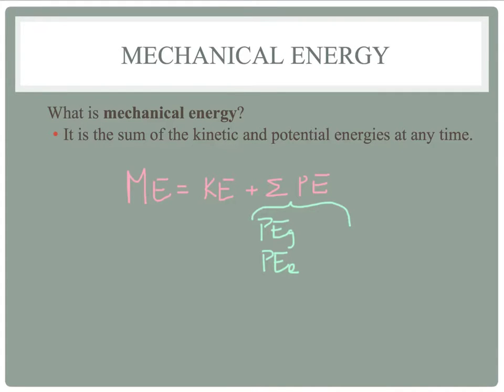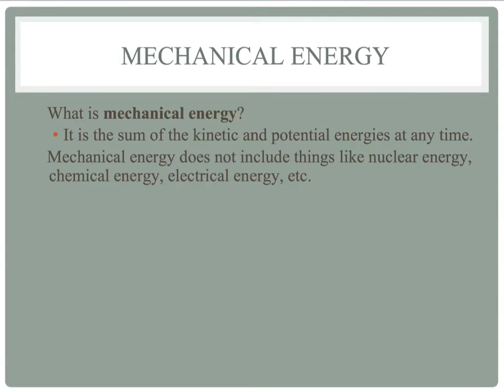So what is mechanical energy? Well, mechanical energy is simply the sum of kinetic and potential energies at any time. So we use ME for mechanical energy, and it's just KE plus the sum, that's what this means here, of potential energies. So we add up the gravitational potential energy and the elastic potential energy if they're both present in a situation. So notice, mechanical energy does not include things like nuclear energy, chemical energy, electrical energy, anything like that. It is strictly kinetic and potential energy, as we've already talked about it.